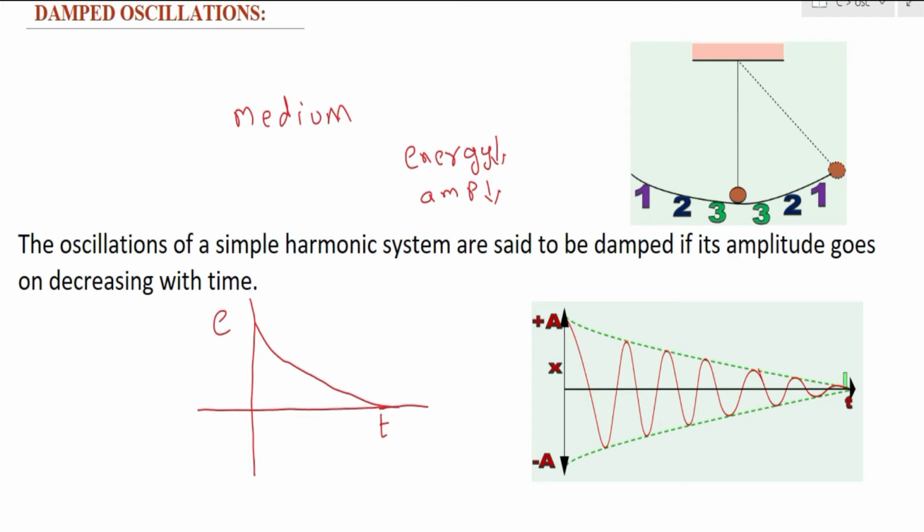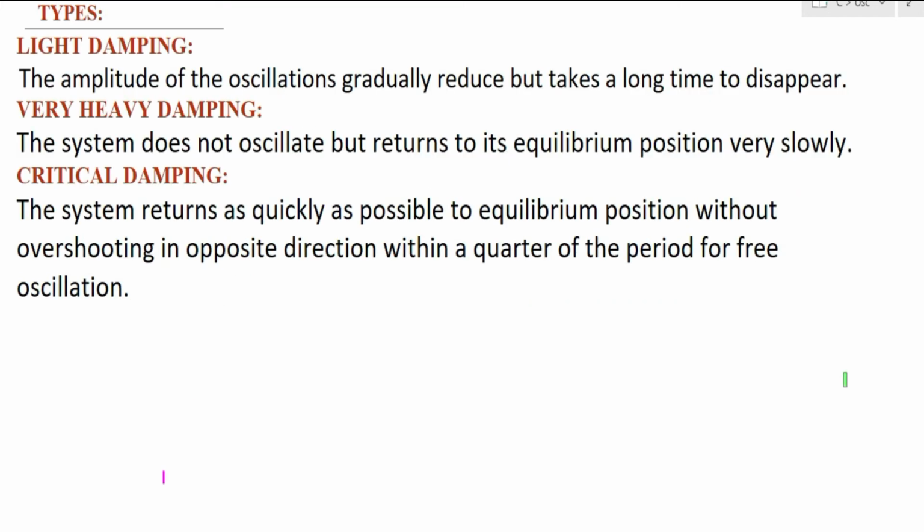Now for very heavy damping, if I take this as my time axis and this as my displacement axis, the displacement of the oscillations will vary like this with respect to time. It takes some time and reaches its equilibrium position.